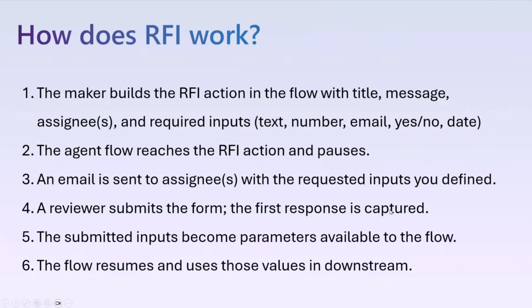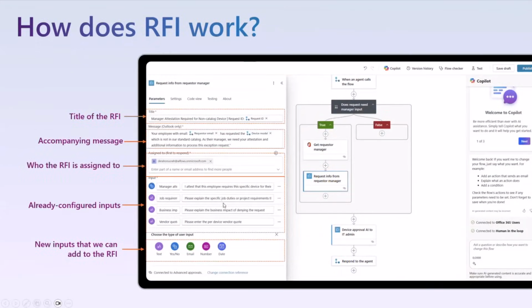When the reviewer submits the form, whoever submits the form first, that person's response is captured. The submitted inputs then become parameters that are available to the flow, and the flow resumes and uses those parameters downstream. So this is how the UX looks in agent flows. You're able to provide a title, you're able to provide an accompanying message, you're able to define who the request for information is going to be sent to, you're able to configure inputs and also add more inputs.